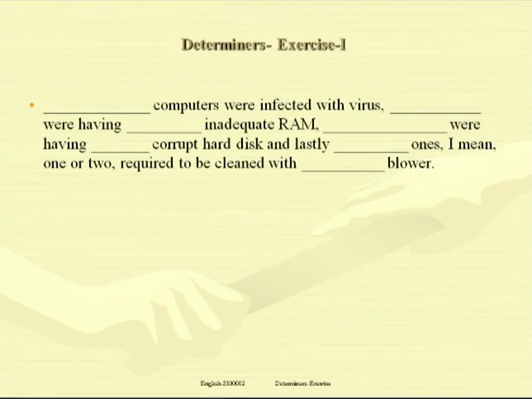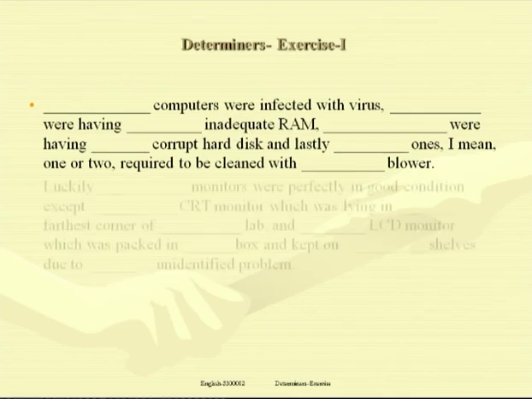And lastly, few ones, I mean one or two, required to be cleaned with a blower. One or two means not many in number. That's why few ones, I mean one or two, required to be cleaned with a blower. Blower beginning with a consonant sound and article a blower.